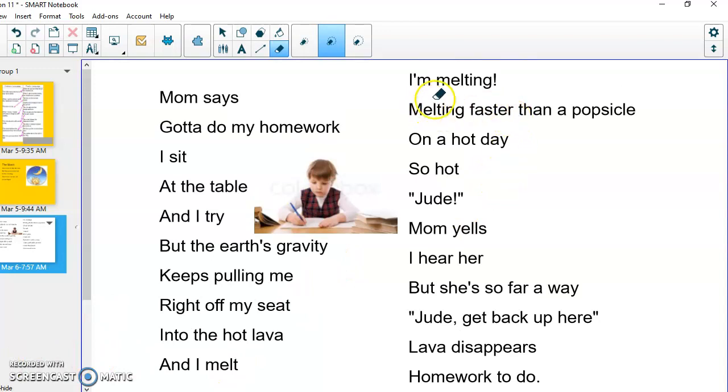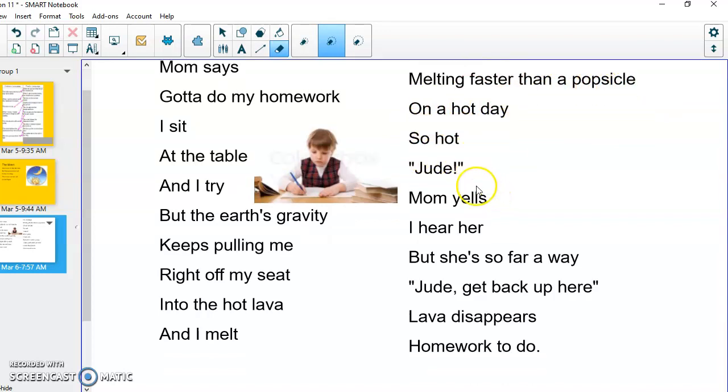Keep reading. I'm melting faster than a popsicle. Look at that great simile. On a hot day, so hot. Jude, Mom yells. I hear her, but she's so far away. Jude, get back up here. Lava disappears. Homework to do.